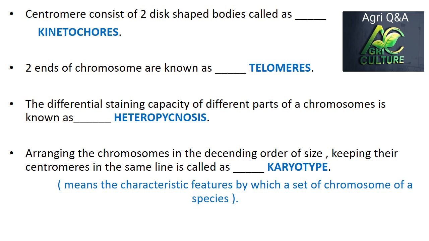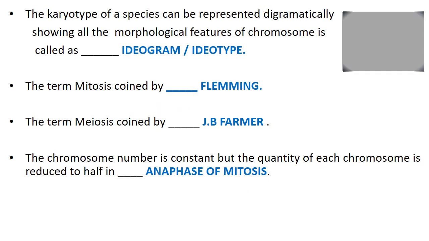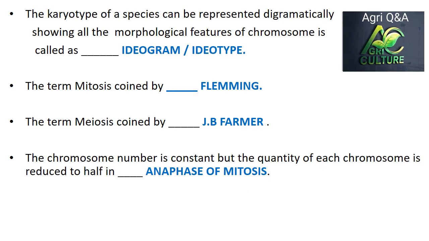The differential staining capacity of different parts of a chromosome is known as heteropyknosis. Arranging the chromosomes in the descending order of size, keeping their centromeres in the same line, is called karyotype, which means the characteristic feature by which the set of chromosomes of a species is identified. The karyotype of a species can be represented diagrammatically, showing all the morphological features of chromosomes, and is called ideogram or idiotype.